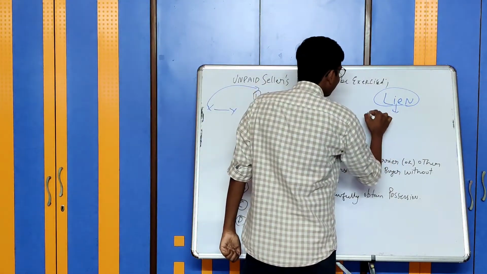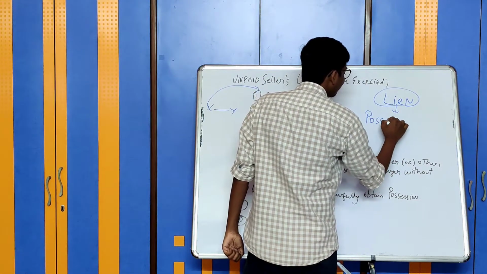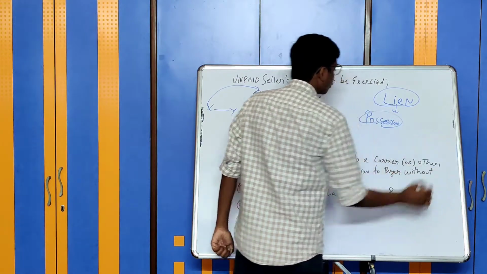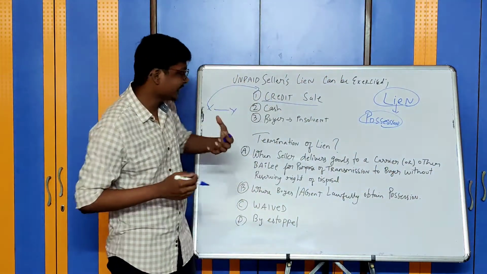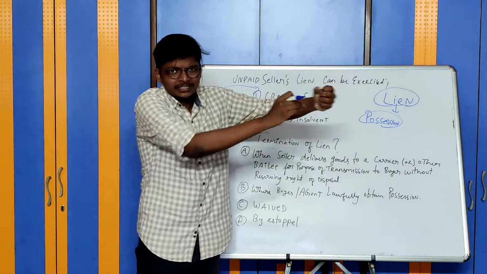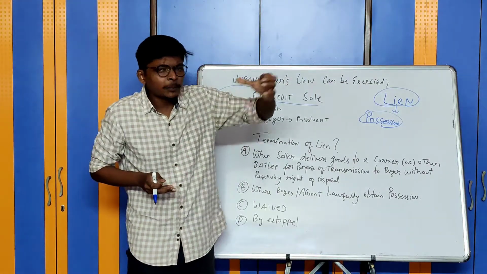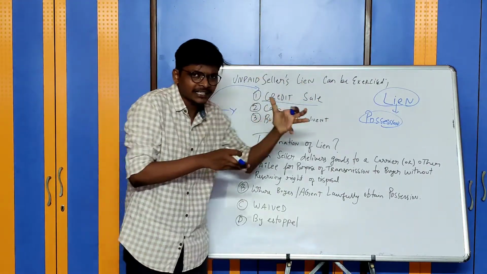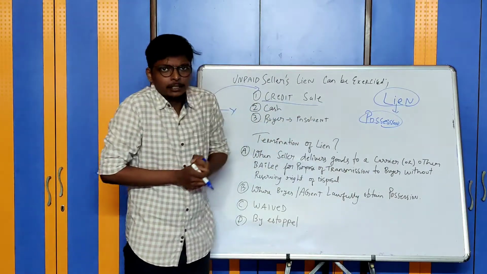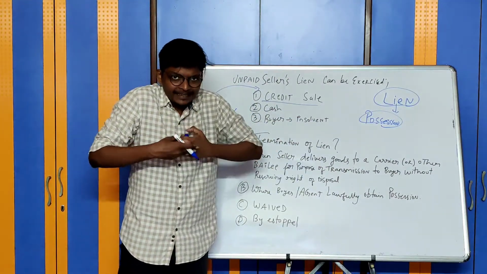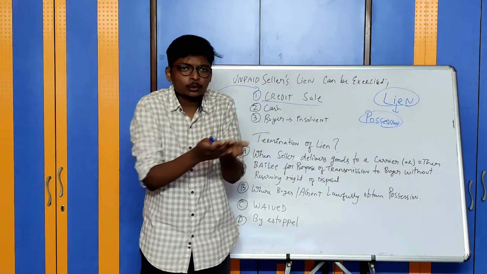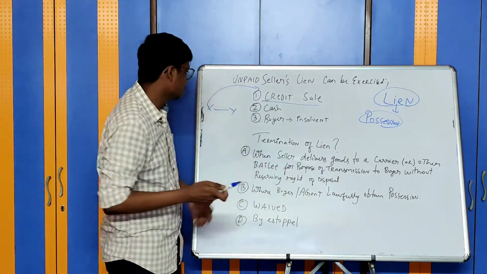Lien means retaining the possession of the goods. Let's say I have sold the goods, whether or not ownership is transferred. In both the cases, if the payment is still not received, as an unpaid seller, I have the right to retain the possession of the goods.